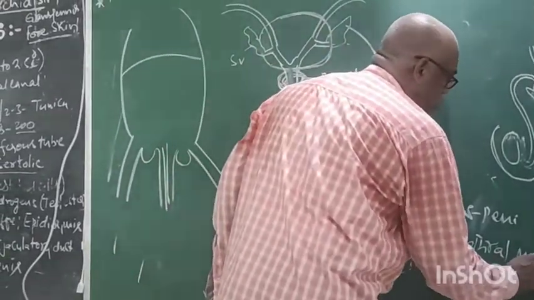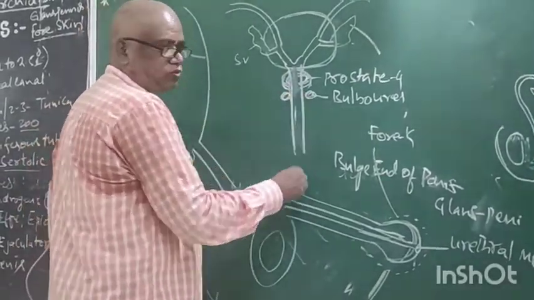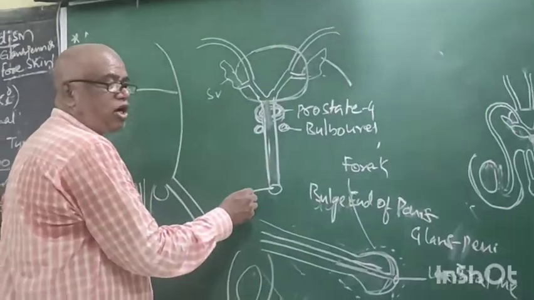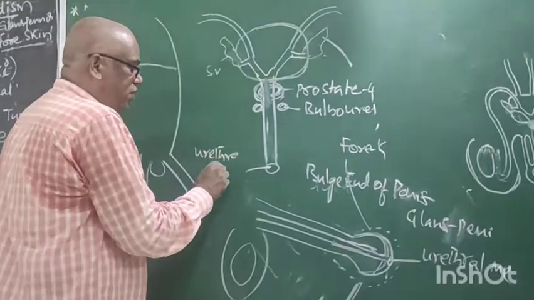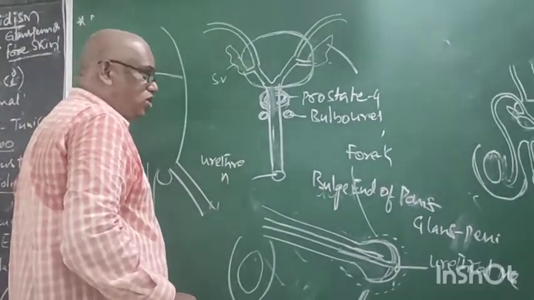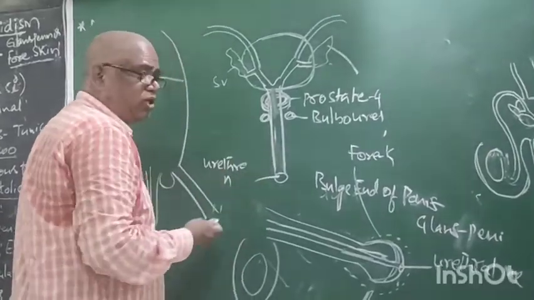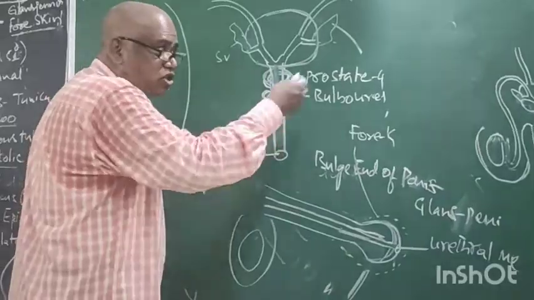Urethral meatus. See. Now, what is this? Urethra. Now, what is this opening? This opening is called the urethral meatus. Okay. But all this will not be visible because the urethra is not external.